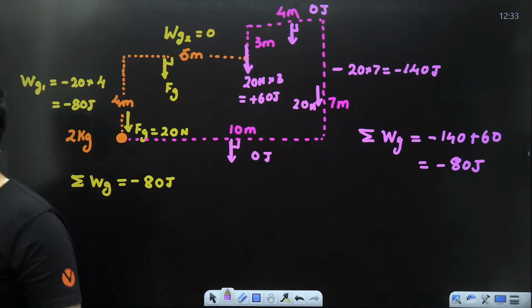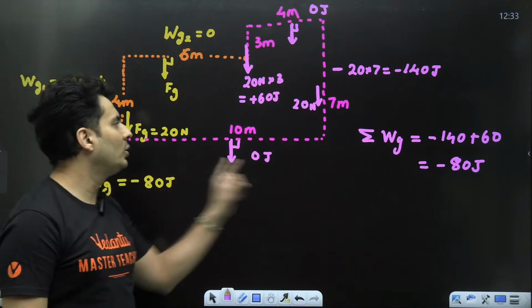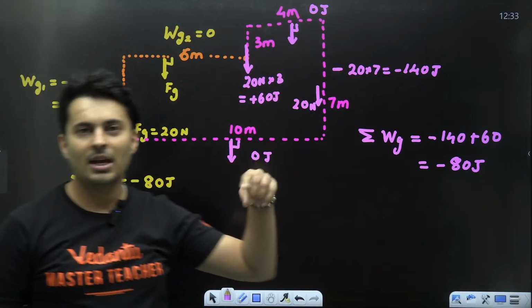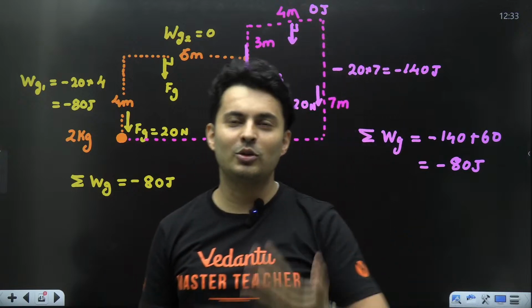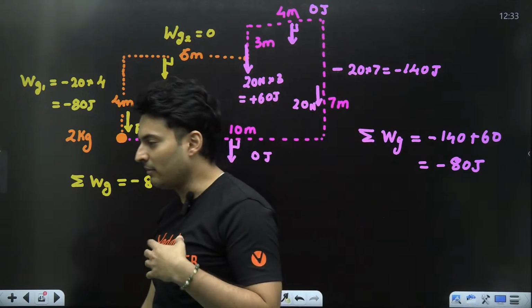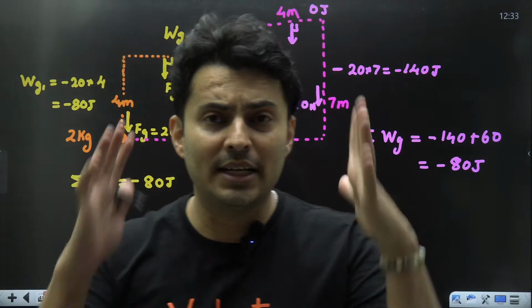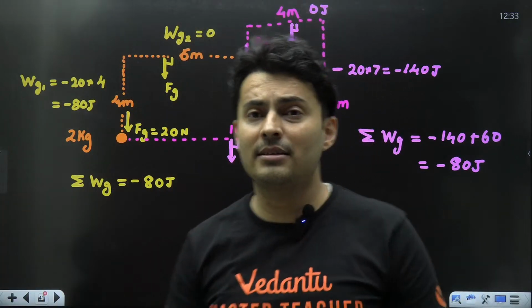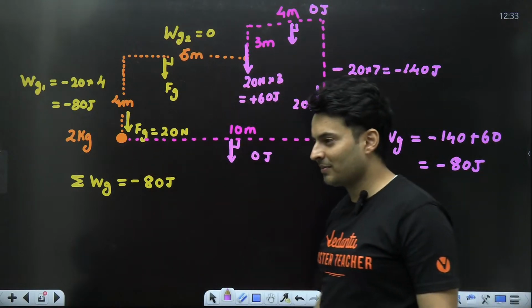Wow, this is crazy. It came out to be the same answer as before, even though I took a longer path. And now you can try out as many paths if you have a lot of time, if you're jobless, you have holidays, you have vacation, you try out any path, you will always find the answer to be the same as long as the same mass is there, same initial point and same destination.